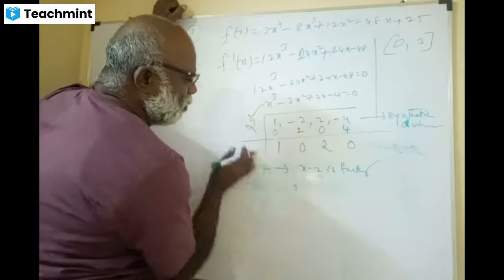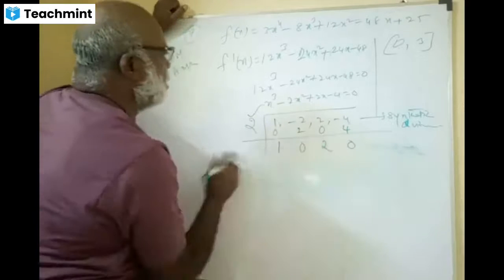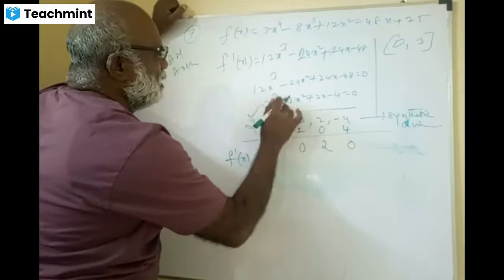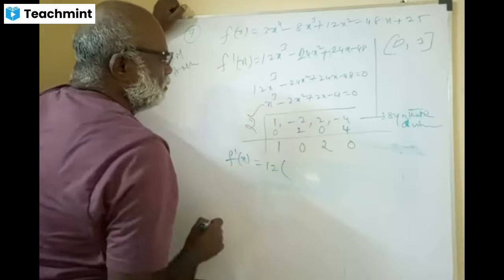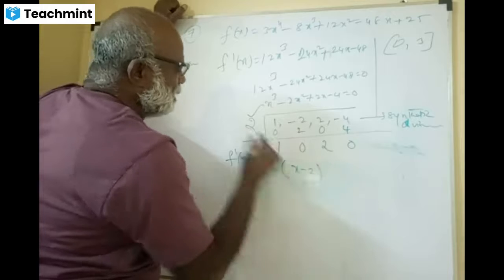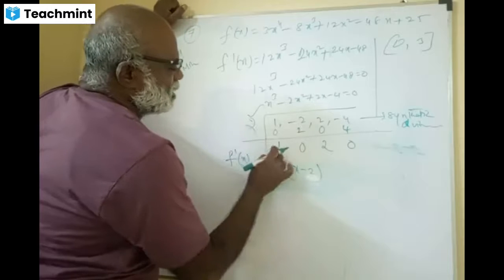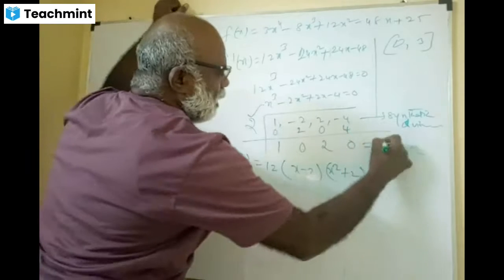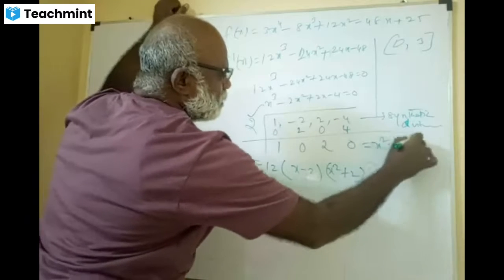Friends, I don't know whether you are able to follow me. Definitely you are not following me. F dash x equals 12 into x minus 2, which is one factor, and x square plus 2, another factor. This is equivalent to x square plus 0x plus 2.